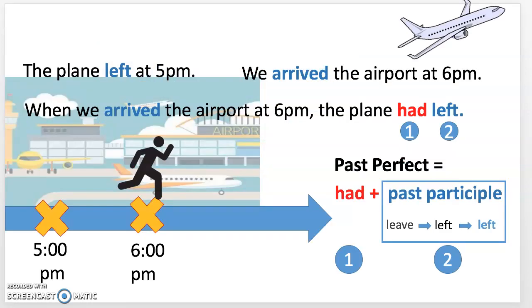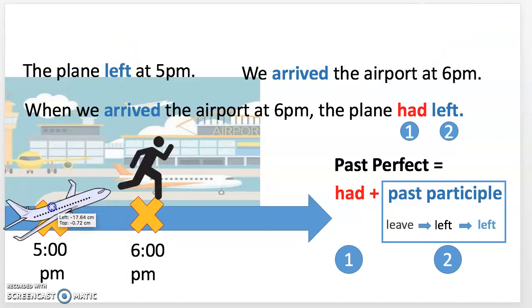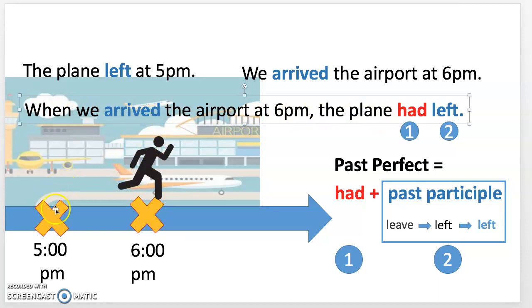So this is a sentence that we'll use if we combine them together. At 5 p.m. the plane left. When we arrived, it was 6 p.m. When we arrived at the airport at 6 p.m., the plane had left. So this indicates an event that's before the past, right?